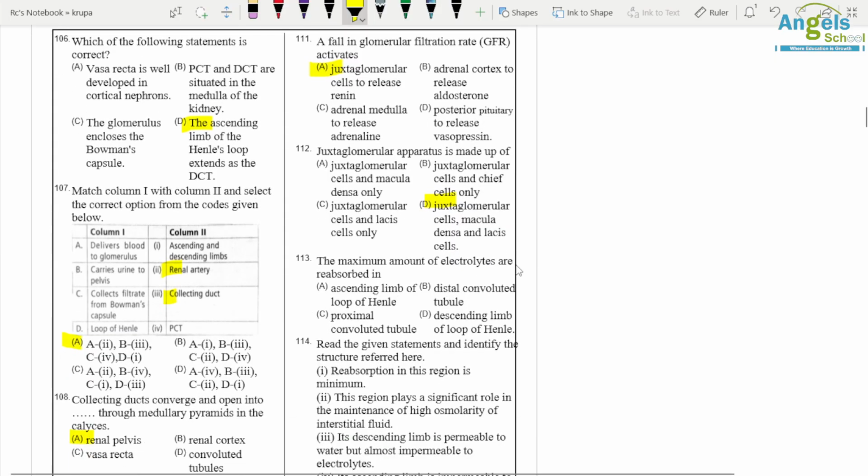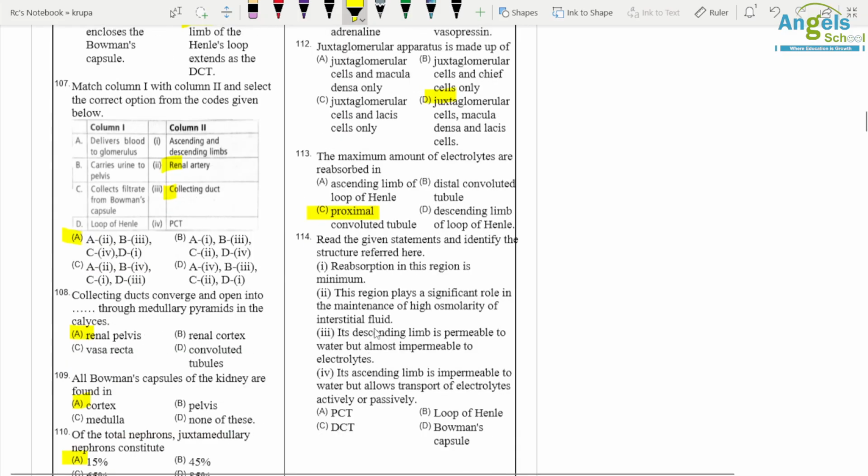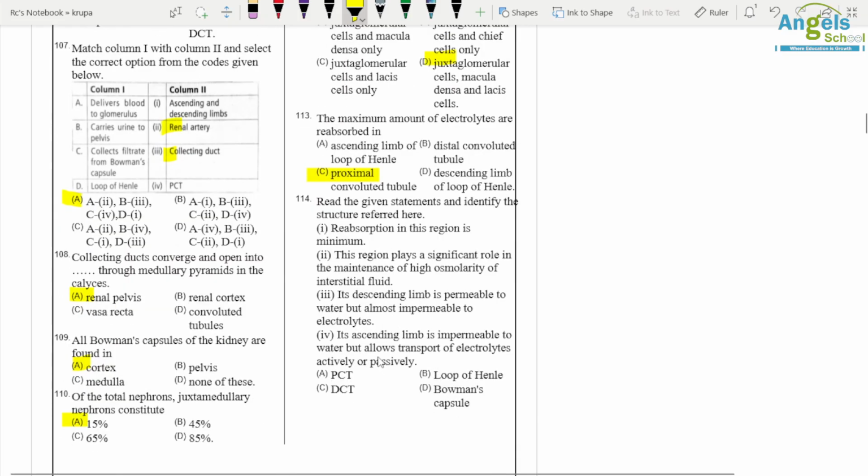The maximum amount of electrolytes are reabsorbed in PCT. Okay, again read the statement. Reabsorption in this region is minimum. This region plays a significant role in maintenance of high osmolarity. So it is a function of loop of Henle.